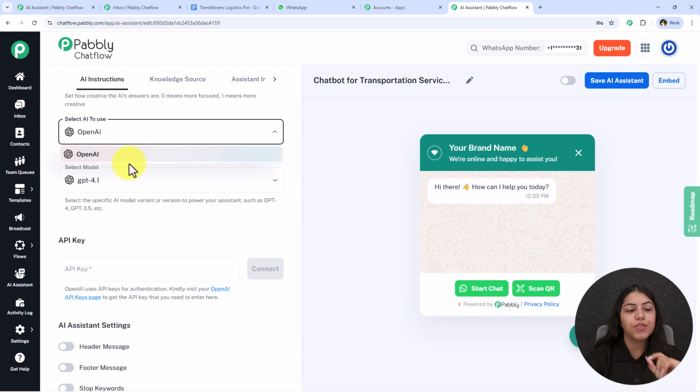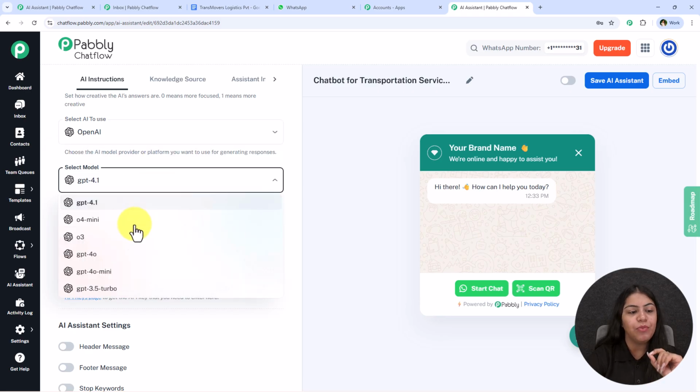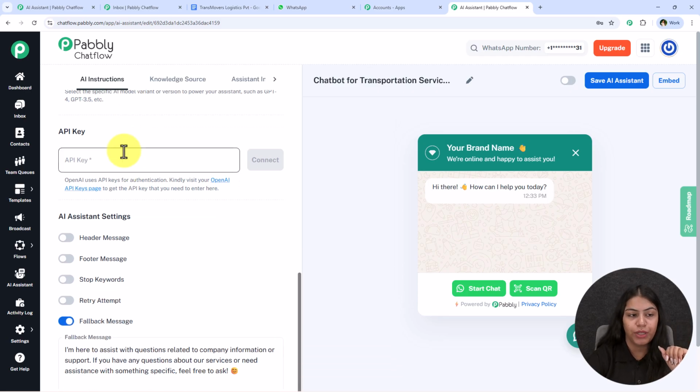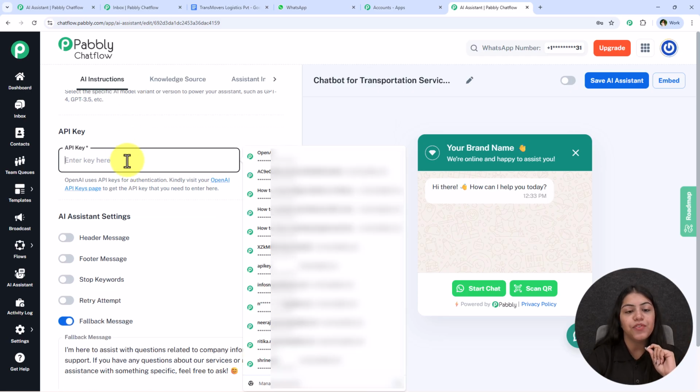Now for the AI to use, I'm going to select OpenAI. For the model, I'm going to select GPT-4o Mini. You can select any other of your choice. Now it is asking me for the API keys. If you have saved your API key, you can directly select it right from here.